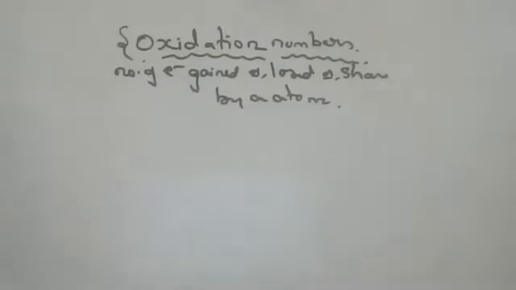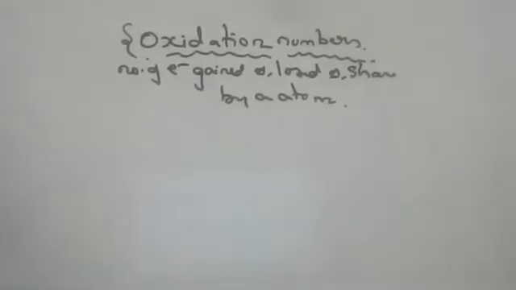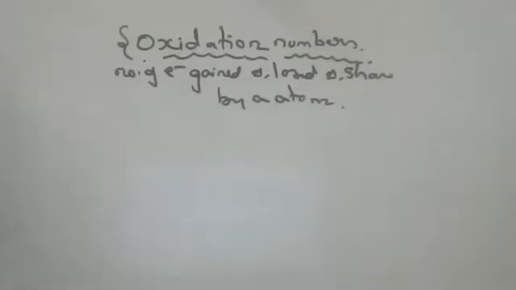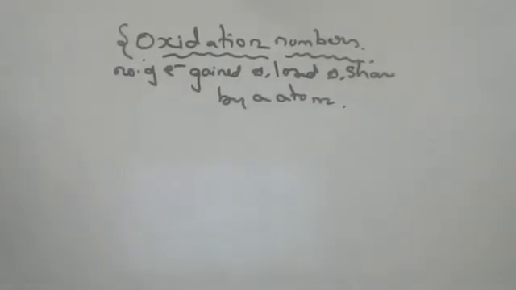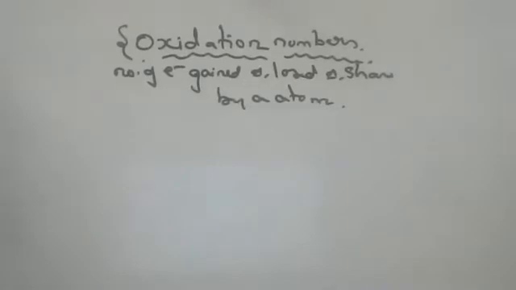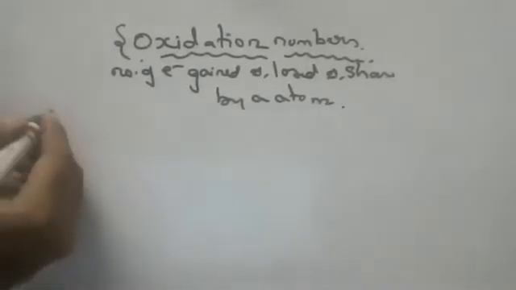Some oxidation numbers I will tell you, children. Remaining I will tell you how to do. So almost 10-15 questions I will do. Remaining I will give for you as well. Listen carefully, children. It's a very easy topic. You can understand. First 20 elements.